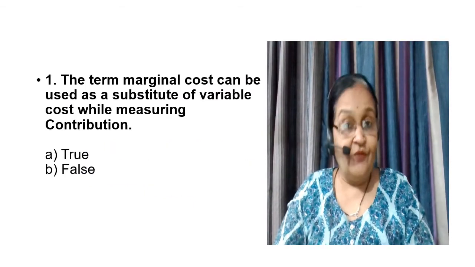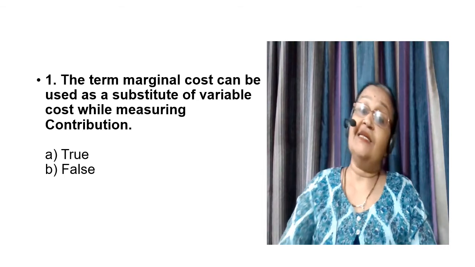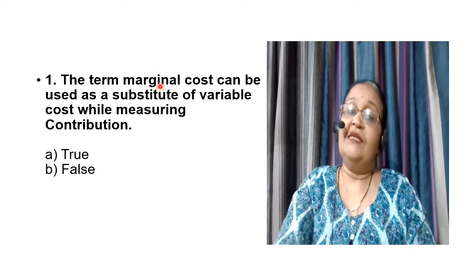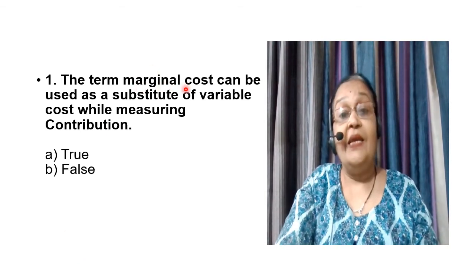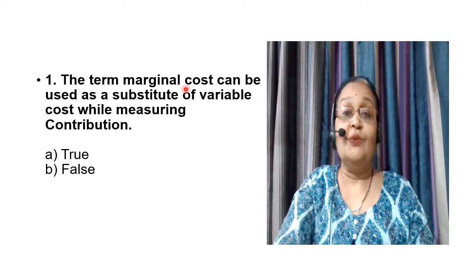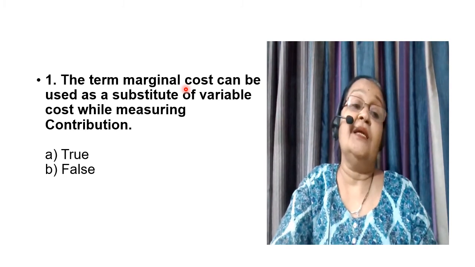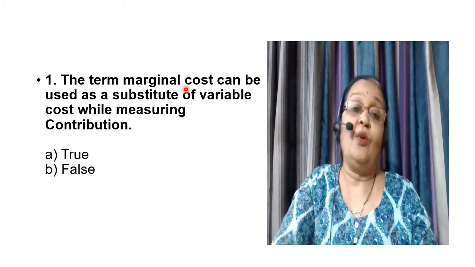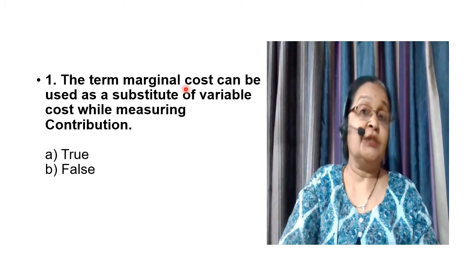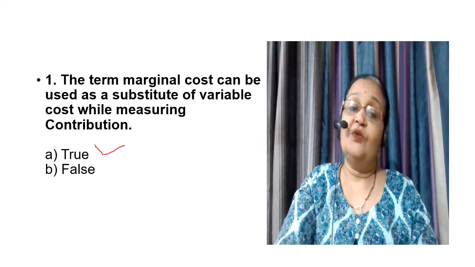So let us discuss the first question. The term marginal cost can be used as a substitute for variable cost while measuring contribution. Friends, the concept here is itself a concept of marginal costing. In break-even point, we are using the concept of marginal costing, and therefore we can use the term marginal cost as a substitute for variable cost, so far as the measuring or calculating of contribution is concerned. So here the statement is true.